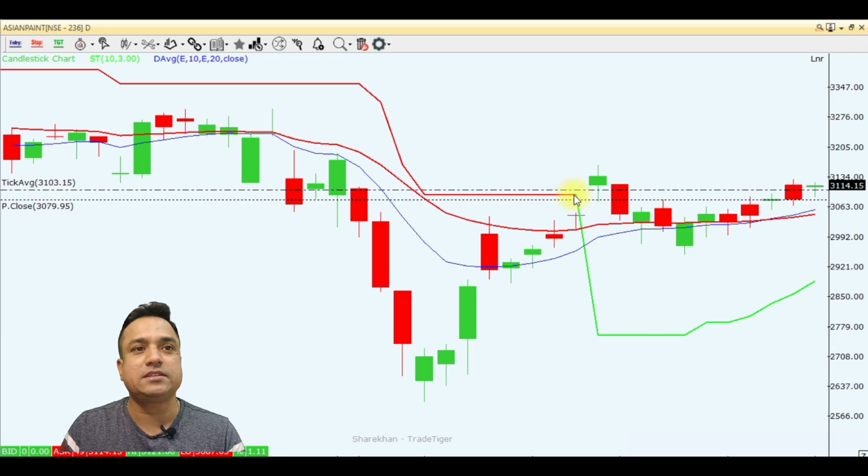Next, you can see the moving average which I use. There is a positive crossover here in Asian Paint. And the price has closed above the 20-day exponential average. So all three are showing a positive indication.